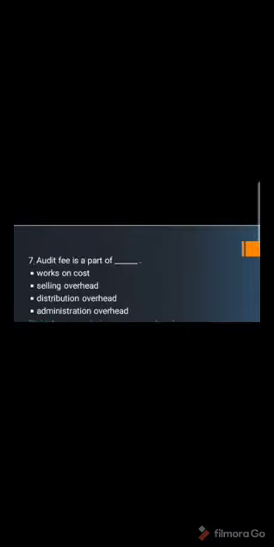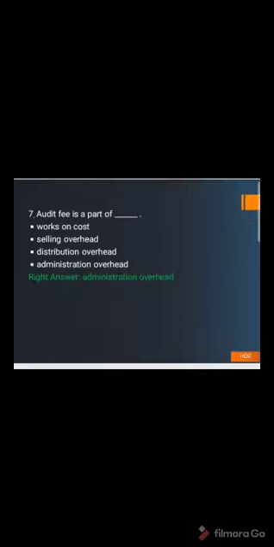Now number 7. Audit fee is a part of dash: works on cost, selling overhead, distribution overhead, and administration overhead. Let us take a look at the answer. Now the right answer is administration overhead, because audit fee does not contribute to the product, therefore it cannot be part of works on cost.